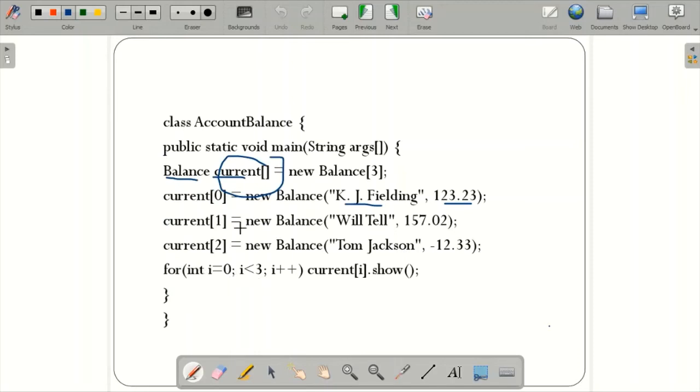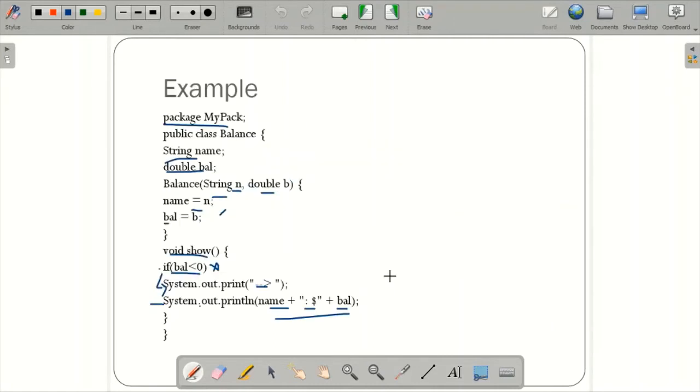Now this is having the values, these two fields, name as well as the balance, will be held in this particular array. Now when I say for int i is equal to 0, 0 less than 3, it is true, I'm calling current 0 dot show. When I call current 0 dot show, it will go to this particular void show function.